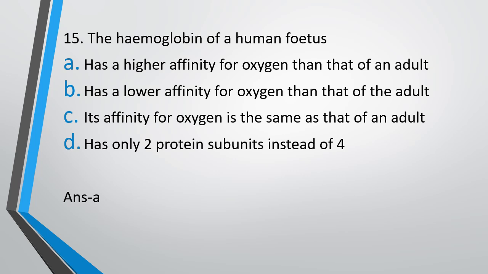If the fetal hemoglobin has higher affinity, it would be able to extract the oxygen out of the maternal hemoglobin. However, if adult hemoglobin had higher affinity, even if the fetal hemoglobin tried to extract that oxygen, the maternal hemoglobin would not leave that oxygen. So option A is correct. Fetal hemoglobin has higher affinity for oxygen than adult hemoglobin.